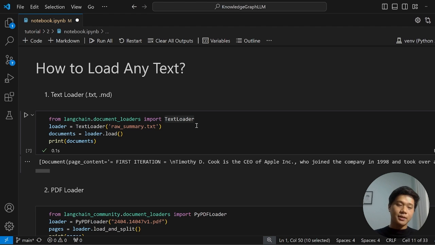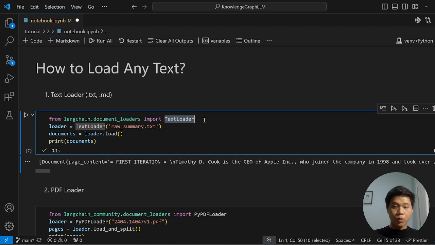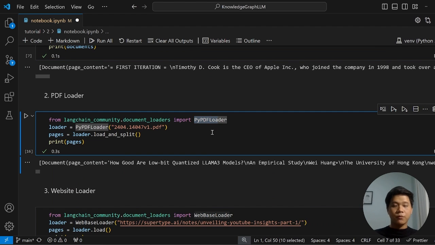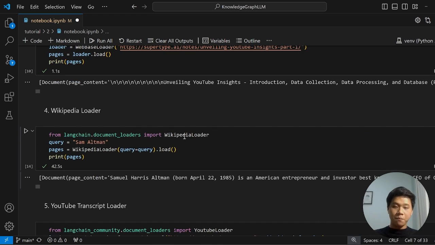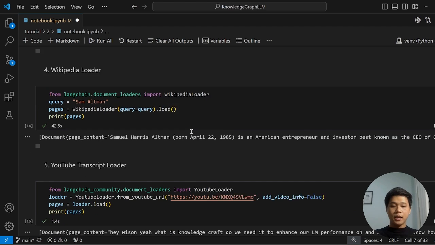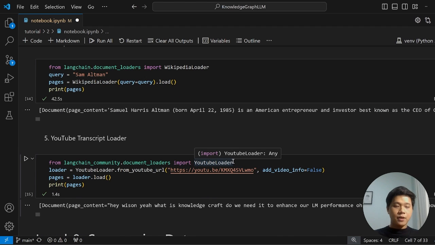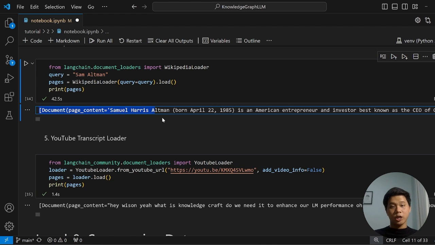For loading a text file, we have the text loader, and then the PDF loader for a PDF, the web-based loader for a website, the Wikipedia loader for Wikipedia, and also a YouTube loader. And if you notice, all of the outputs have the same format, which is documents. So this is the first goal, and once we have converted our text into these documents, we are good to continue to our next step.